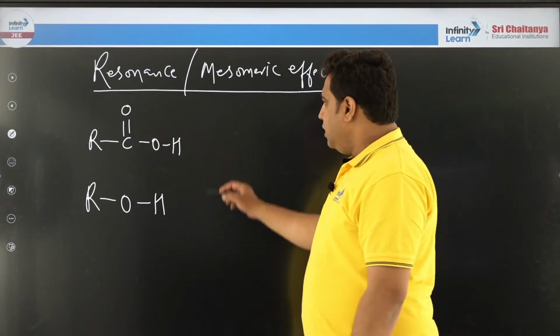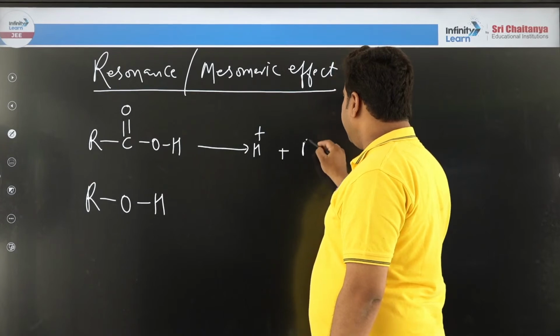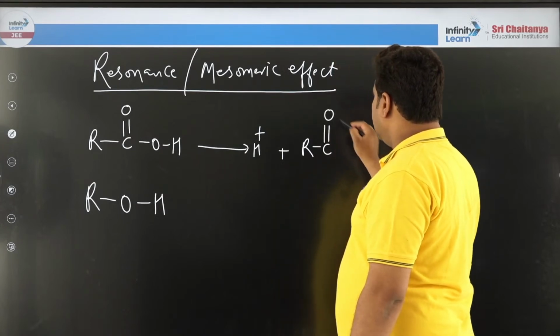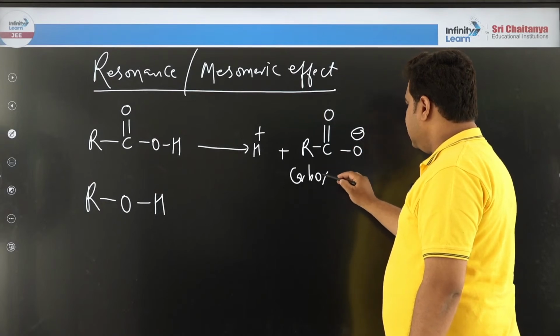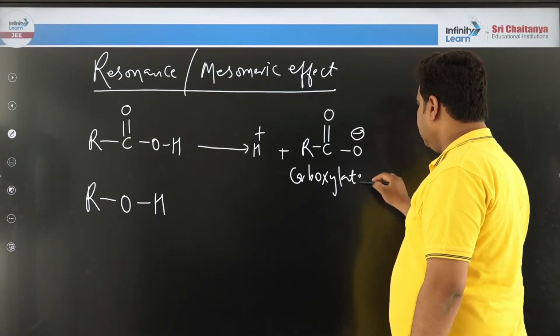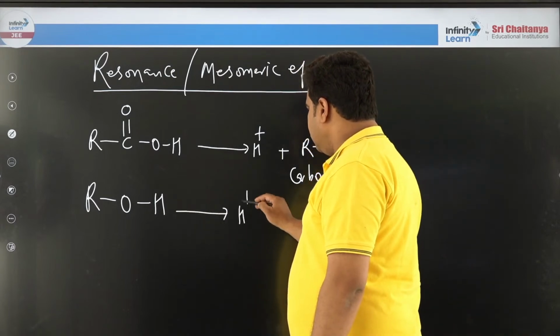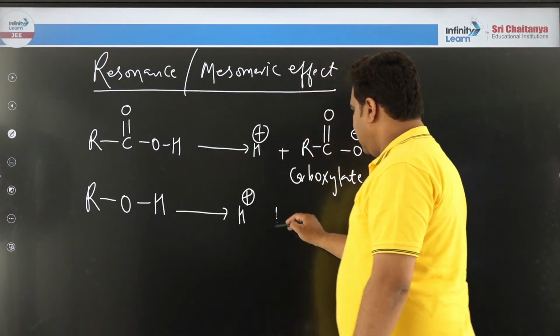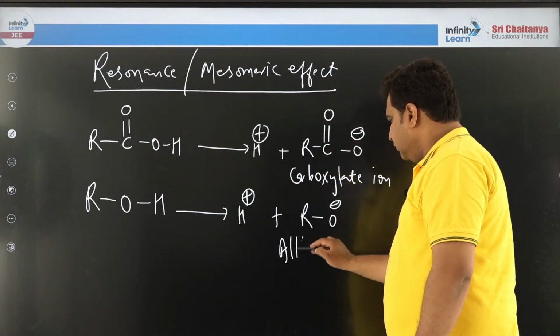Now imagine hypothetically H plus is coming out and the remaining compound left over is the carboxylate anion. And here imagine H plus ion is coming out, and here you get the alkoxide ion. This is called alkoxide ion.